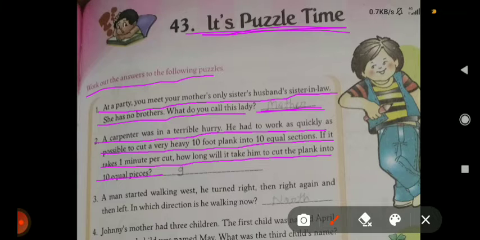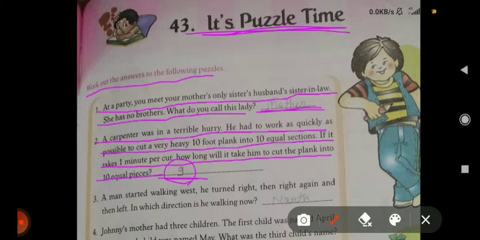It will take 9 minutes, because when he cuts the plank at 1 minute per cut, the last piece is already separated once the ninth cut is made. Answer, you can write here 9.